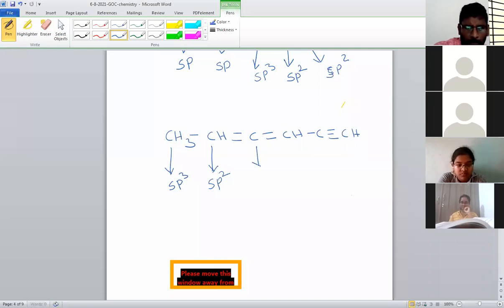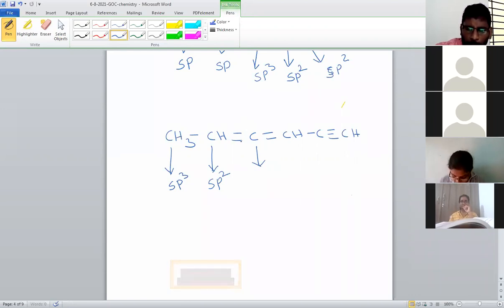The third carbon I am giving. Yes, no here. There is no hydrogen. Observe this. There is no hydrogen. That means there is no single bond. This side which bond? Single or double? This one is a double. This side, this one is also double. That means this carbon has two double bonds, not one double bond. How many double bonds?